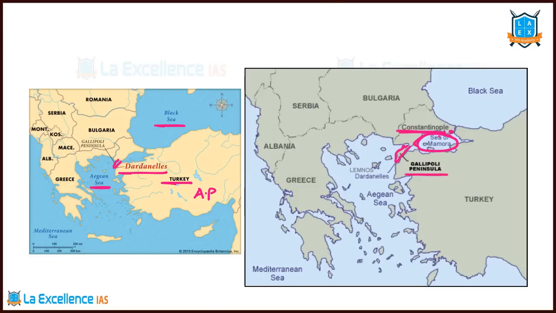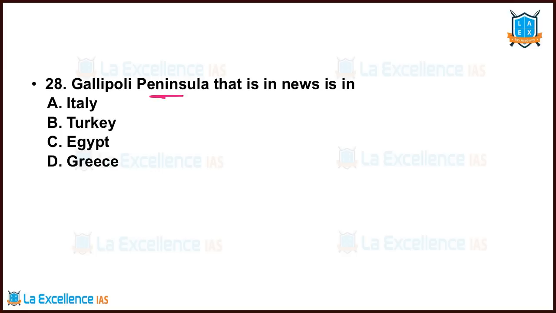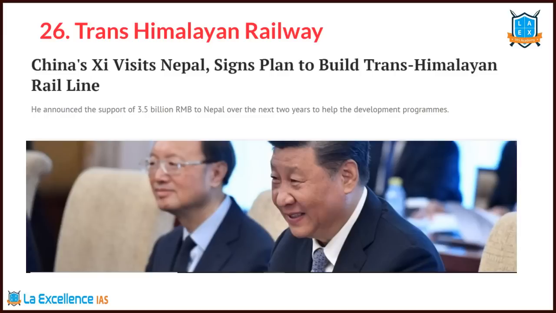And we have the Dardanelles Strait. The Dardanelles Strait is in this particular region, the Sea of Marmara. It forms the middle ground between the Black Sea and the Aegean Sea. Very important. Right, the Gallipoli Peninsula that is in the news is in where? It's in Turkey. The next important issue is the Trans-Himalayan Railway. Nepal and China have signed for this Trans-Himalayan Railway line.